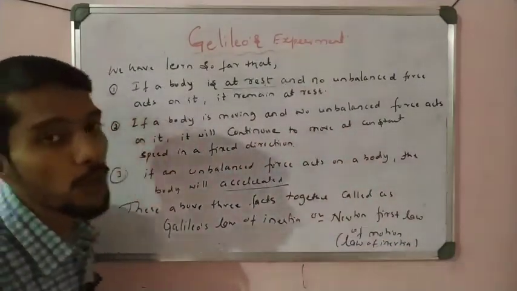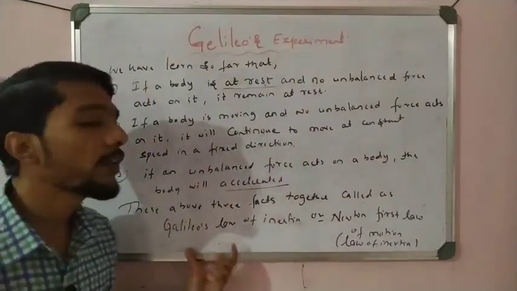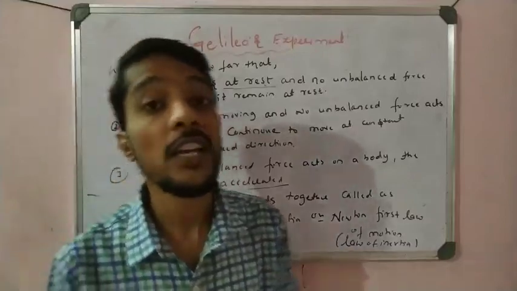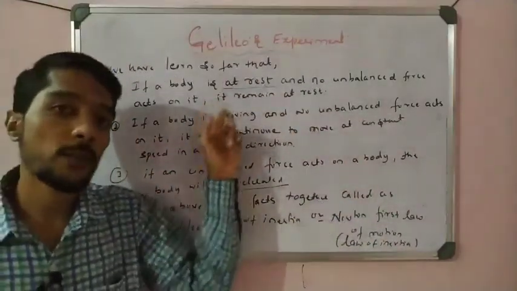So that is very important, students. If you join all the points together, you get Galileo's law of inertia. If anyone asks what is Galileo's law of inertia, what is Galileo's concept, you have to explain these 3 points.